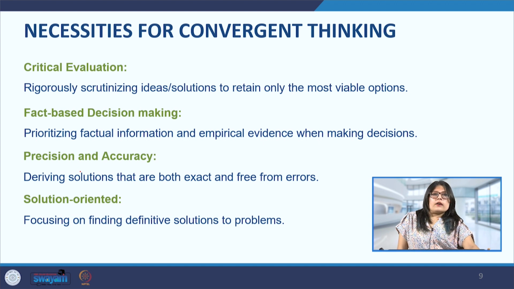Then next is fact based decision making. So here we have to prioritize the factual information that we have, and we rely on empirical evidence when making these decisions. So for this, we may have to make the idea go through certain tests before we can say whether this will actually work. And empirical evidence always is a very helpful way of, in a quantitative manner, telling us whether something will work or not.